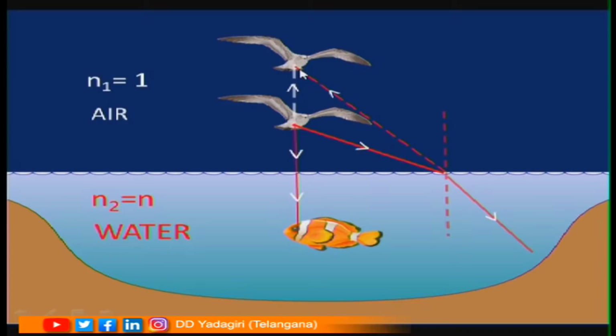So, children, for the fish, the bird appears to be at more distance than the actual distance of the bird. Now you can see the bird is actually at x distance, but it appears to be at y distance from the surface of the water. Here object distance is minus x and image distance is minus y.